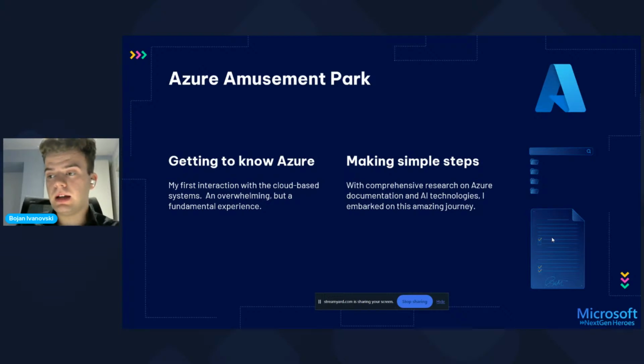It basically enables you to do the managing, the governance, and creation of different resources on the cloud, which is supported by Microsoft.